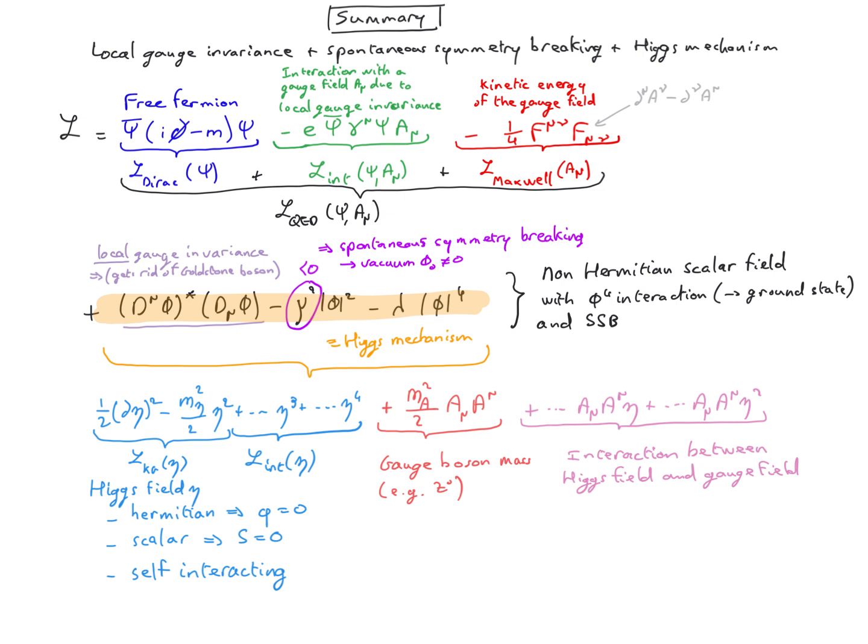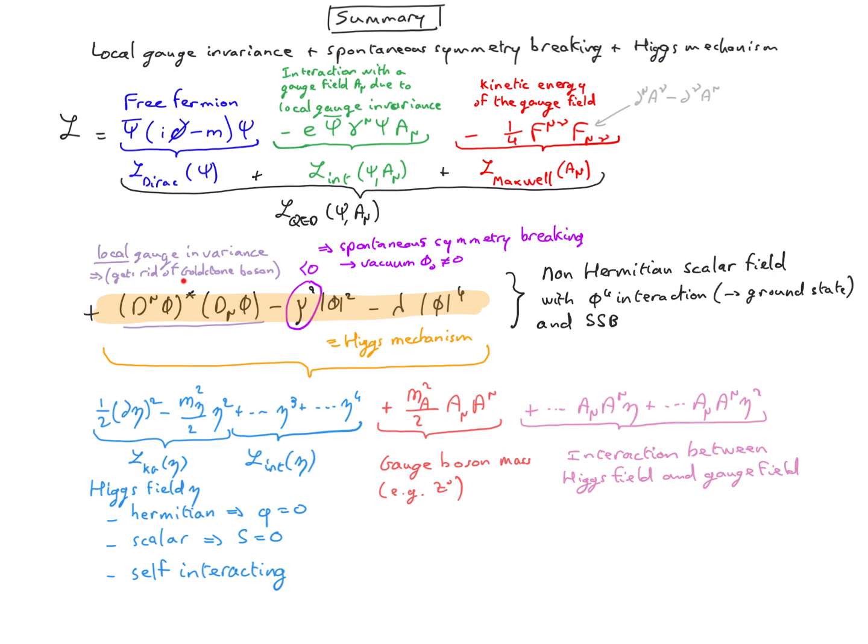However, as we said, in the weak interaction, the gauge field is massive, and therefore we need to add another term to the Lagrangian in order to introduce the Higgs mechanism. This new term is a Lagrangian for a non-Hermitian scalar field, and it introduces a spontaneous symmetry breaking through the fact that the quadratic term has a coefficient which is negative, and therefore the minimum or the vacuum field is obtained for a value of the field which is not zero.